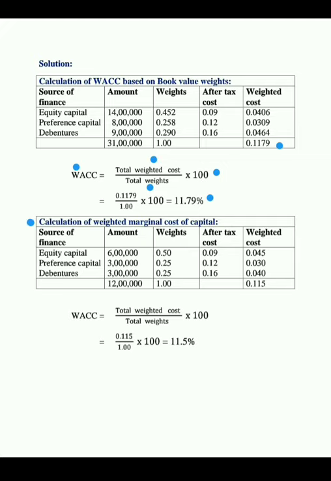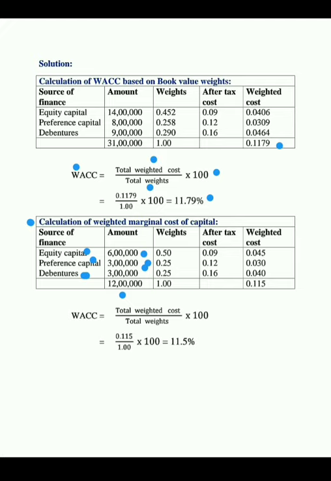Next, calculation of weighted marginal cost of capital. See, same sources of capital, that is equity, preference and debentures. Here 6 lakhs, 3 lakhs and 3 lakhs, the total together 12 lakhs. So they want to raise additionally 12 lakhs in the form of equity, preference and debentures, rupees 6 lakhs, rupees 3 lakhs and rupees 3 lakhs respectively.